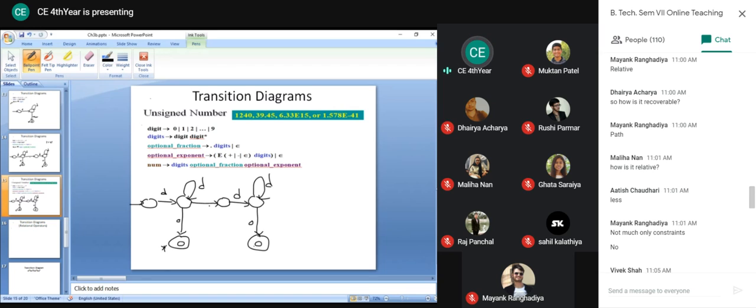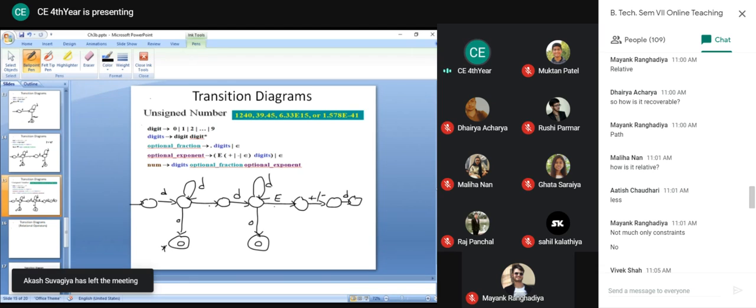We will consider the optional fractional part. This is what we have done. Okay, now you can see after that we have optional exponent part. So for the optional exponent part, I will consider E. Okay, now as we know that after E we can have plus or minus sign, so I am putting plus and minus sign. Then we have again a digit.